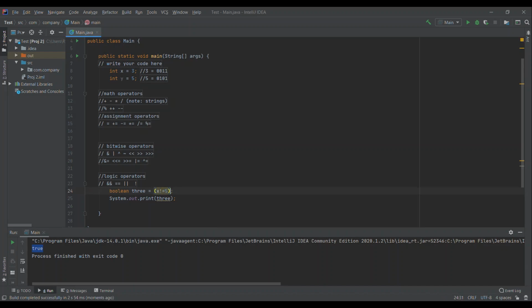The other thing you can do is down here. This, as you can see, will give me true, but I can say Boolean equals not that Boolean. And this gives false because the exclamation mark basically reverses whatever Boolean it was. It was true, so now it's going to be false. If it was false, not it is true. And that covers all of the Boolean logic operators for Java.